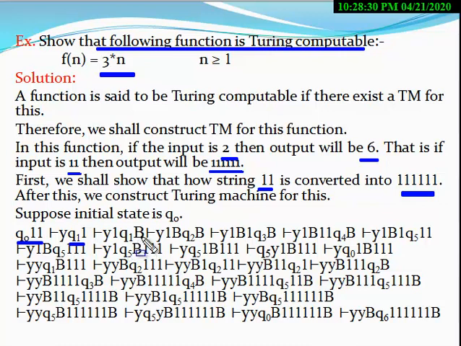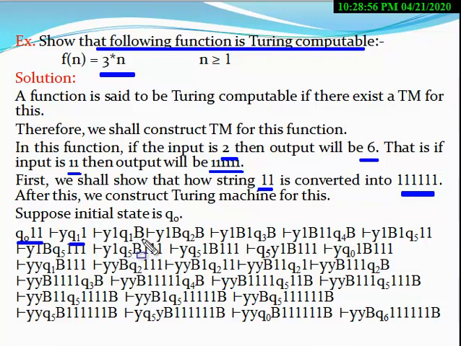But here you have to copy the 3 ones after this blank symbol, because you have to separate the output from the ones used in the input. To separate these two, you have to copy after the first blank.